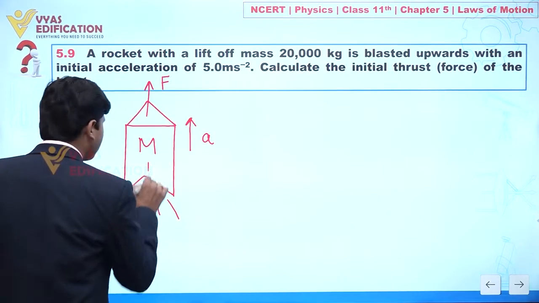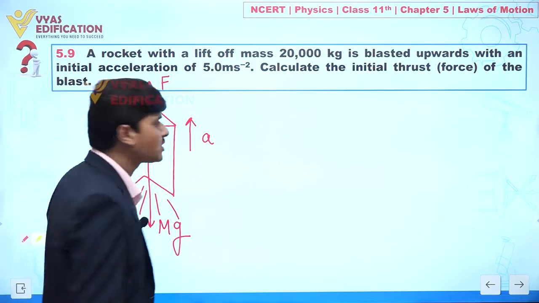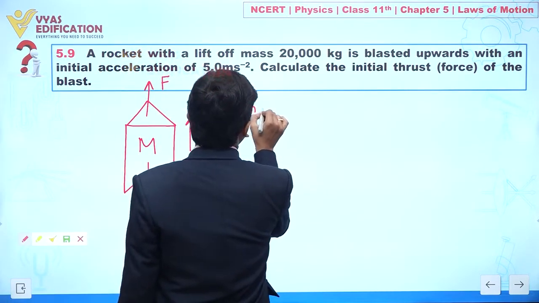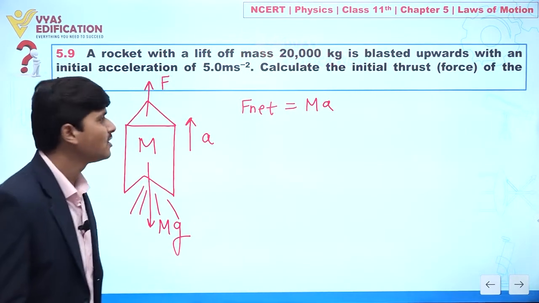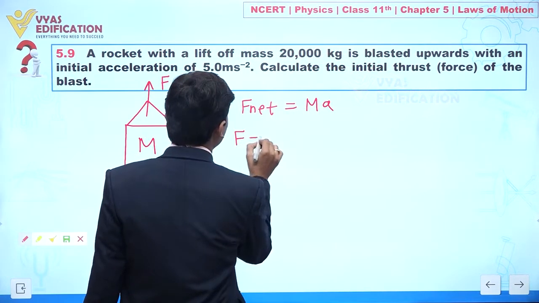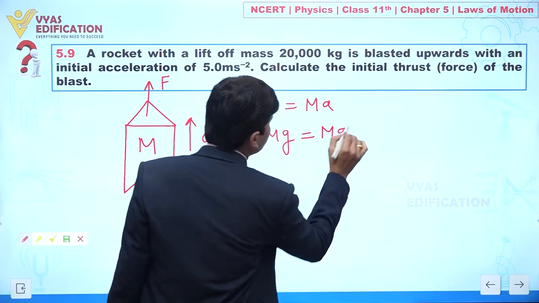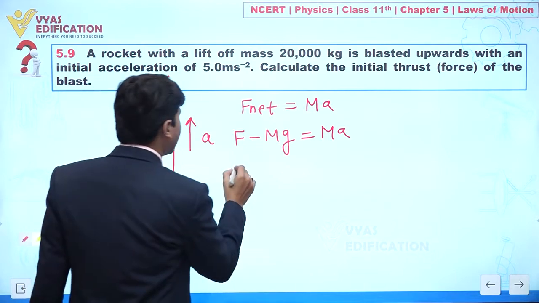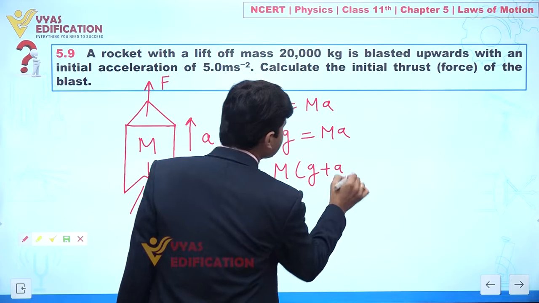Because it is having some mass, definitely gravitational force is also acting in the downward direction. So I can write like this: net force is equal to mass into acceleration. Net force is acting in upward direction. I can say this is F minus mg, this is equal to ma. So I can say the value of F is given by m times (g plus a).